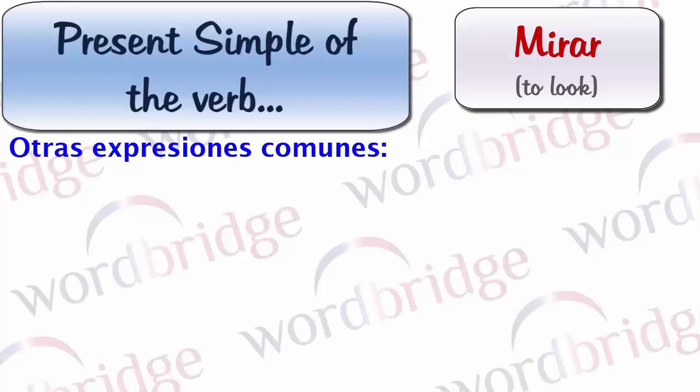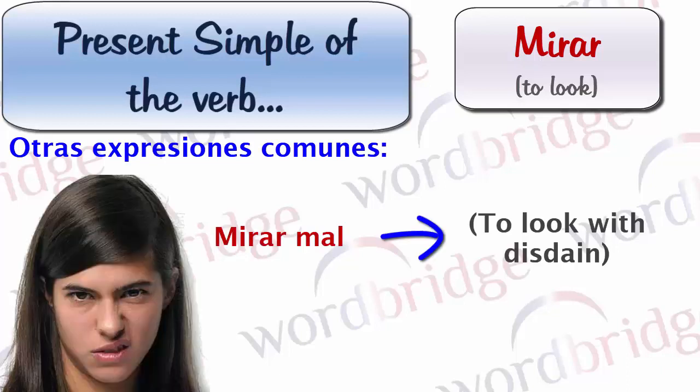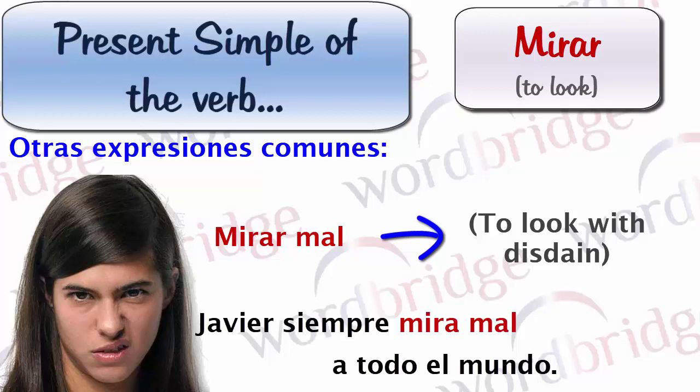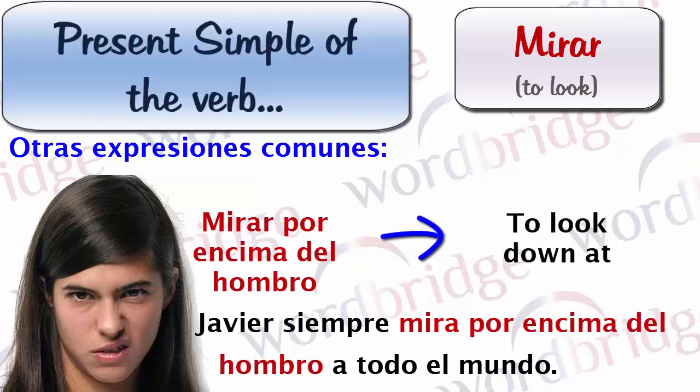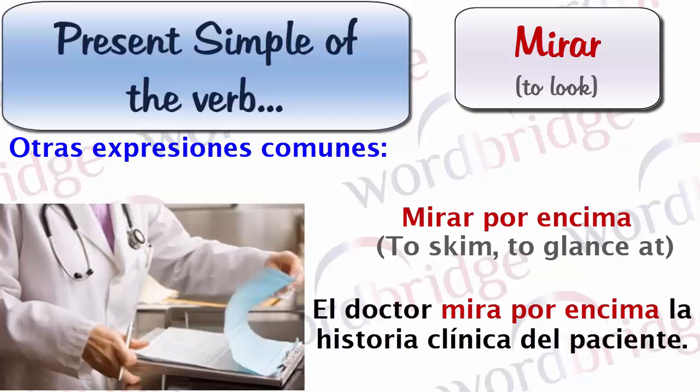Other common expressions are mirar mal, to look with disdain. Javier siempre mira mal a todo el mundo. Javier always looks at everybody with disdain. A synonym of mirar mal is mirar por encima del hombro, literally to look over the shoulder, but it actually means to look with disdain, to look down at. Mirar por encima, to skim or to glance at.